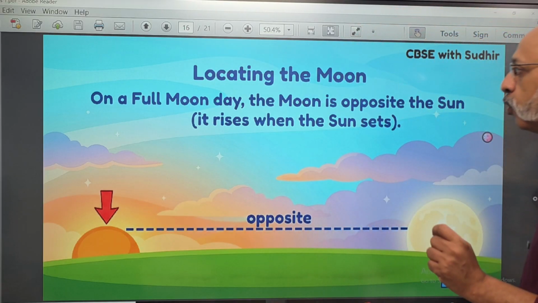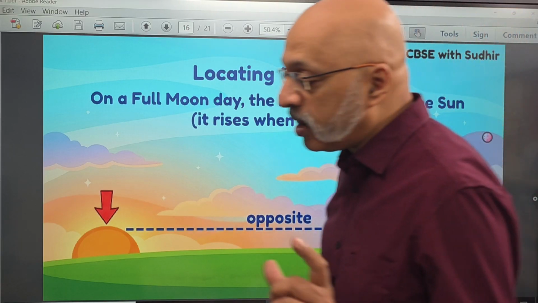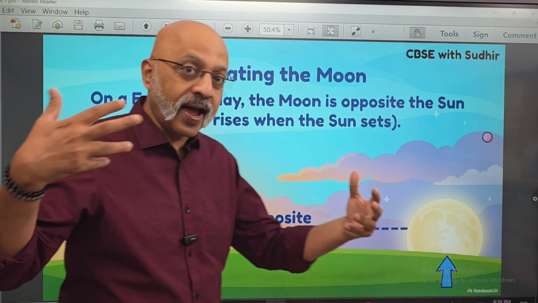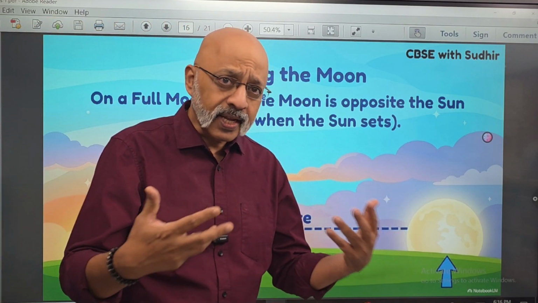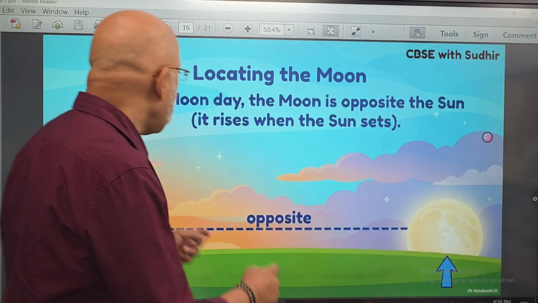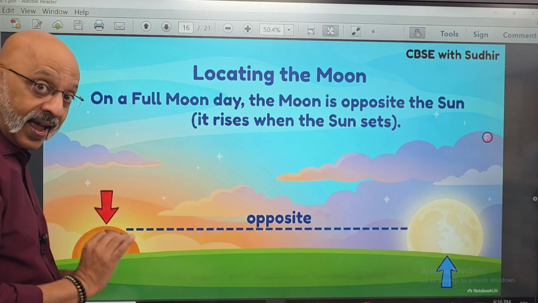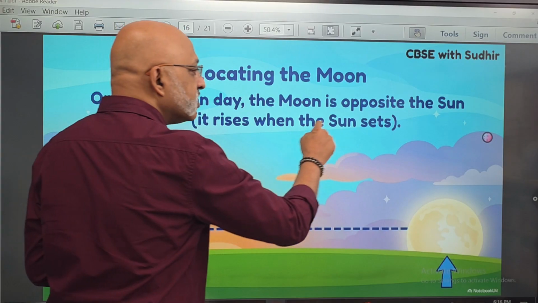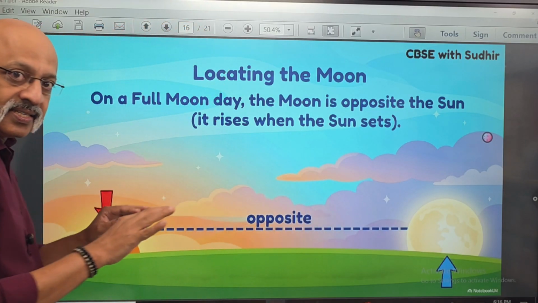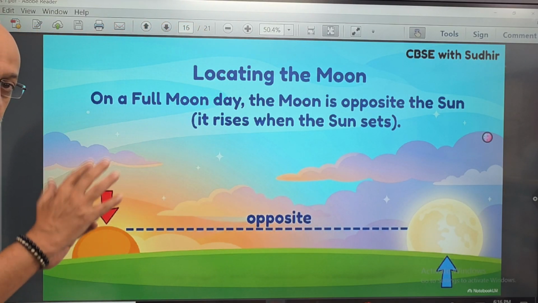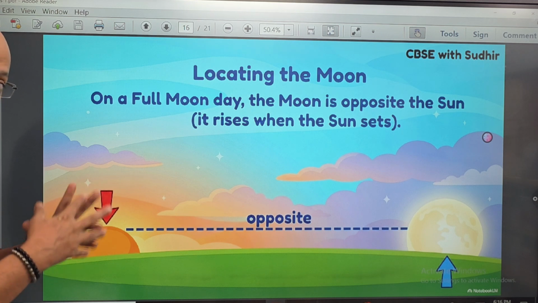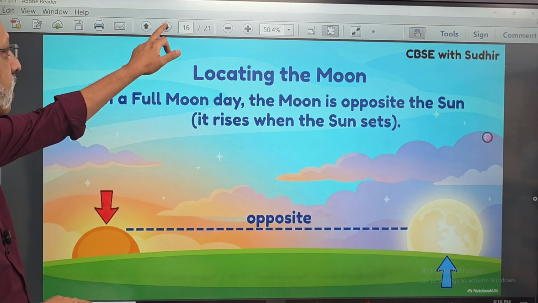So on a full moon day, and this is again a very important aspect, you can now relate it to the 9 o'clock and the 3 o'clock position, right? On a full moon day, that is in the 9 o'clock position, the moon is opposite the sun. It rises when the sun sets. It is opposite the sun. That's why it is getting the full face of the sun as it is visible from the earth.